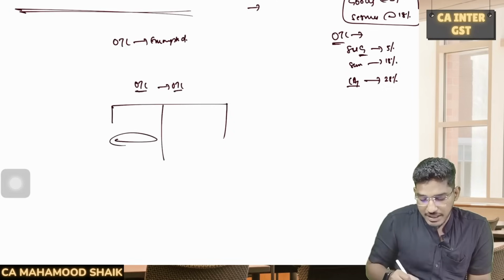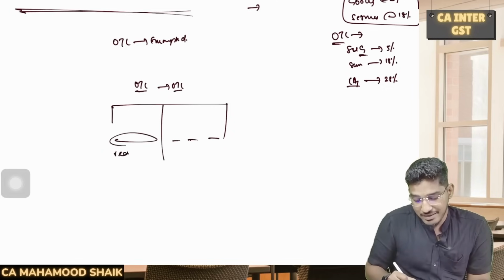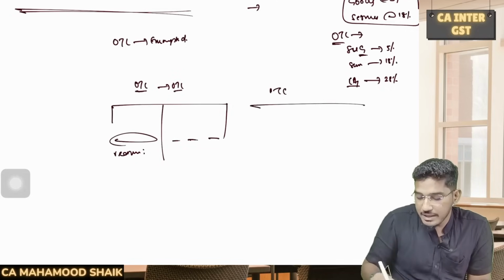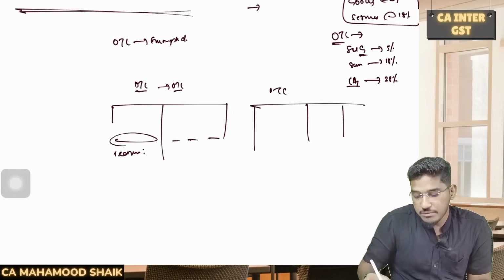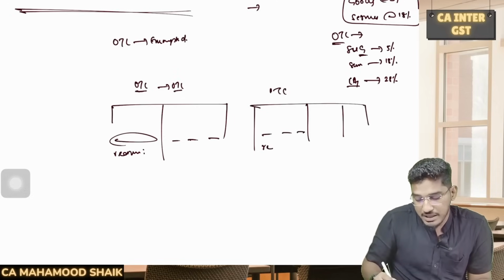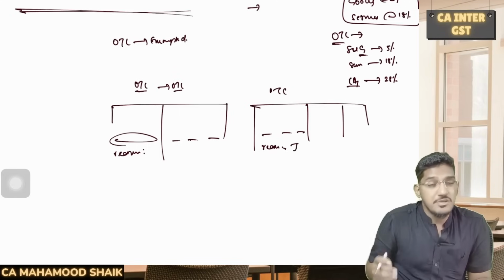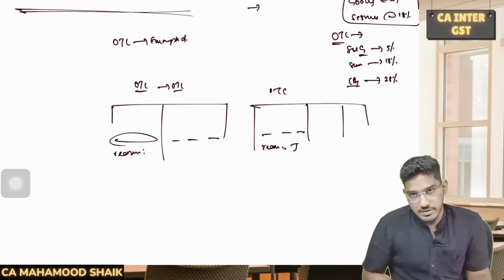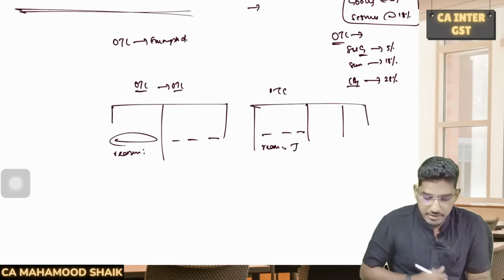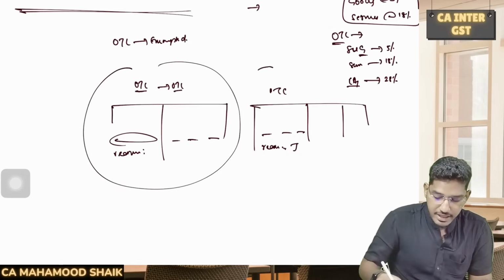In that format, give the description, keep it blank in all the three, and write the reason why that service is exempted. Similarly, when you are calculating the input tax credit on certain items, if input tax credit is not available, mention that item, but give the reason why input tax credit is blocked in respect of that asset or goods or service, whatever it is. Clear, everyone? So you have to be very, very careful.